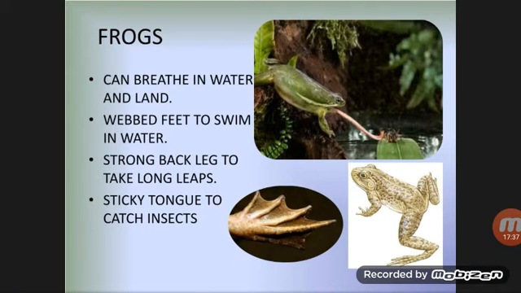Now let's read about the frog. Frog is a kind of amphibian, as it can live both in water and on land, and can breathe in both conditions. Frogs can breathe in water and land, have webbed feet to swim in water, strong back legs to take long leaps, and a sticky tongue to catch insects. So these were all easy.